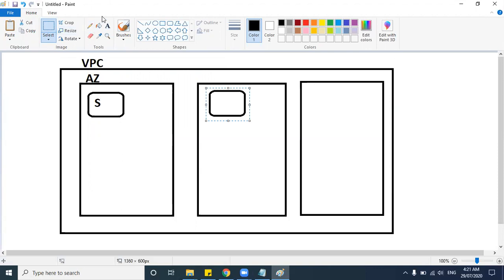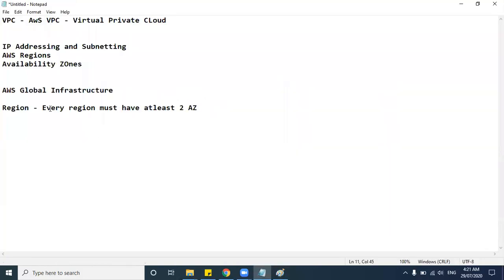Suppose this got crashed, right? Because there are some natural calamities like floods and other things. If the availability zone crashes, then in the next availability zone, the servers will respond and you will have continuity with your customers. That's the main idea. Every region must have at least two availability zones.